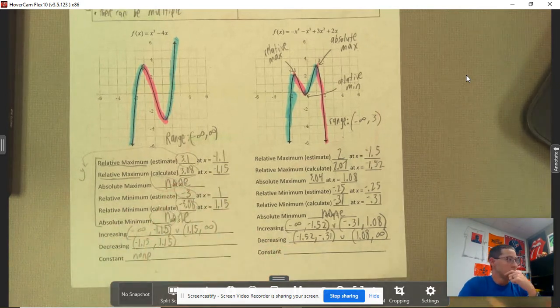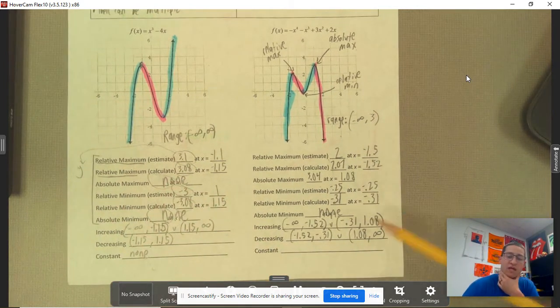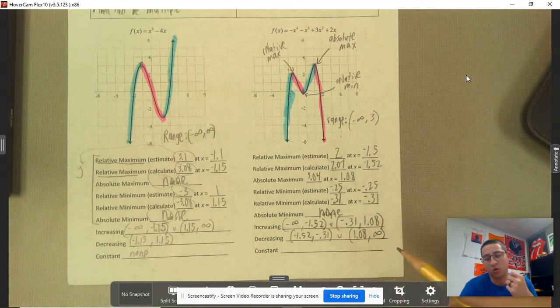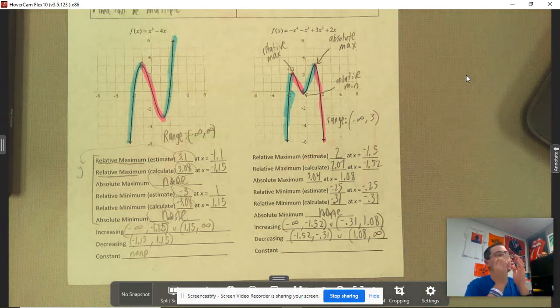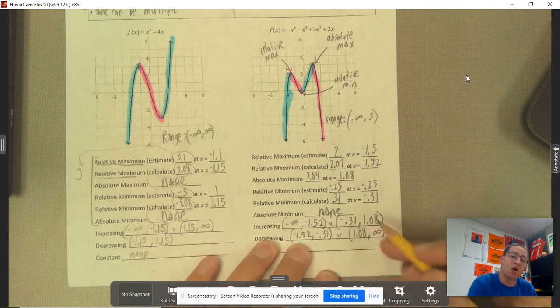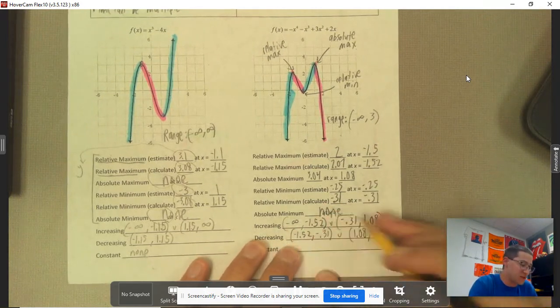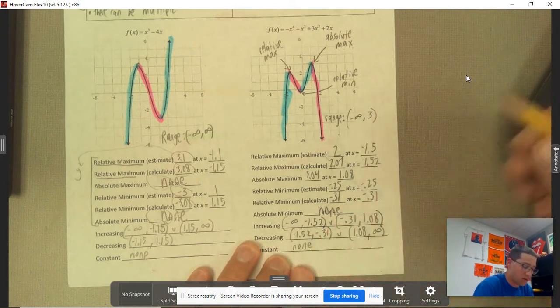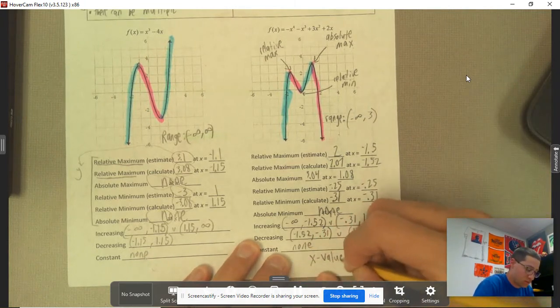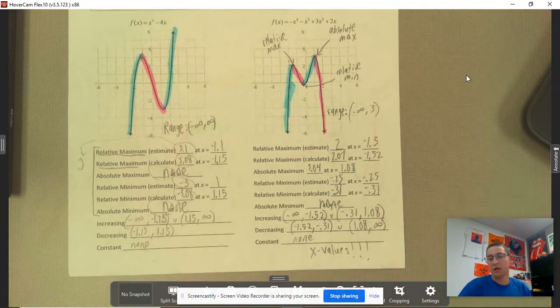With interval notation, keep in mind one thing that gets confusing is looking at those second values. They look like coordinates, and we're so used to thinking the second value in parentheses with a comma is a y value. But note that these are x values. This is interval notation with x values, for my intervals with increasing, decreasing, and constant. And that is it.